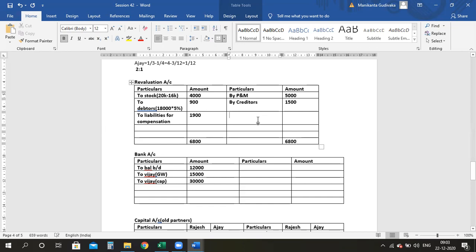By revaluation loss, 300. So this revaluation loss of 300 belongs to both Rajesh and Ajay. Please divide in the ratio 2:1, that is your old ratio, Rajesh, and give it to Ajay also. So this will be 200 and 100. Yes or no?